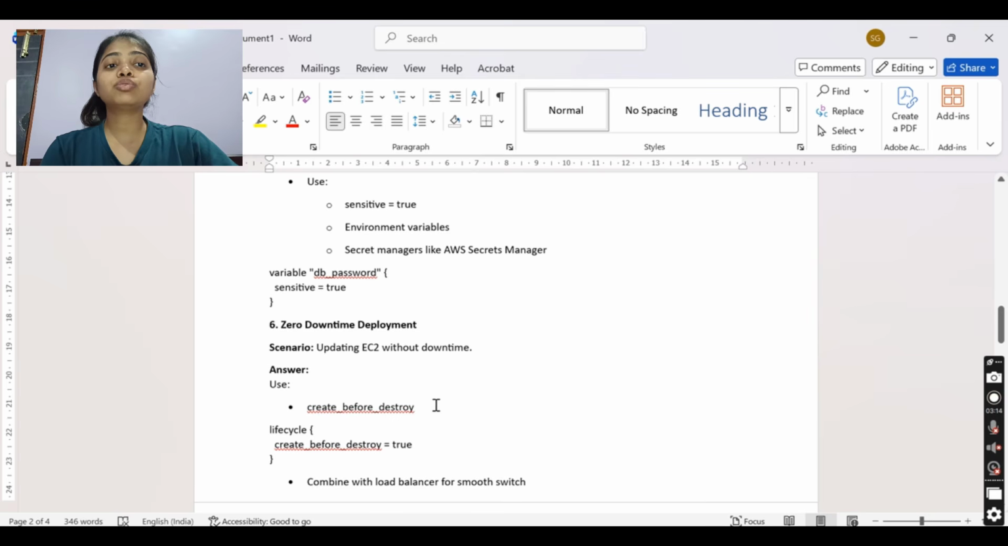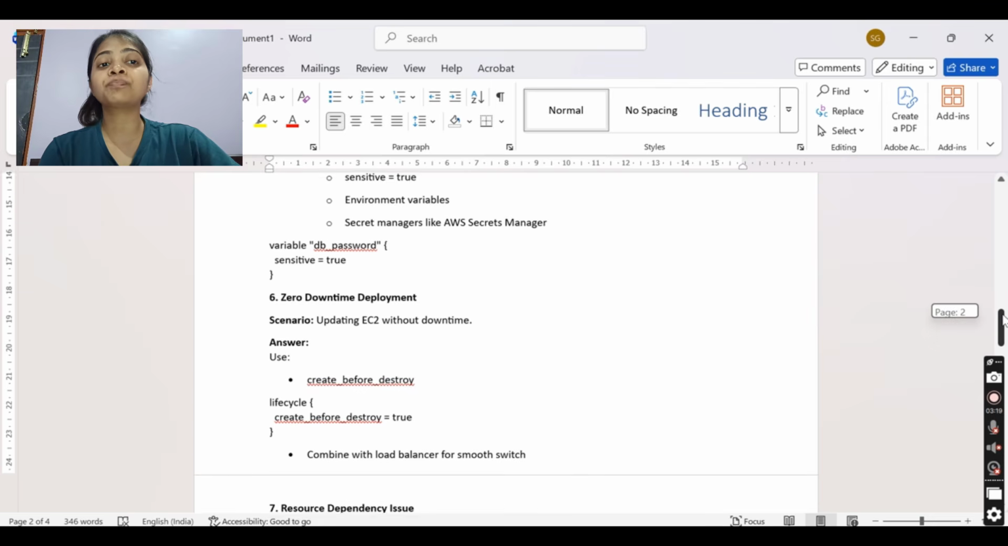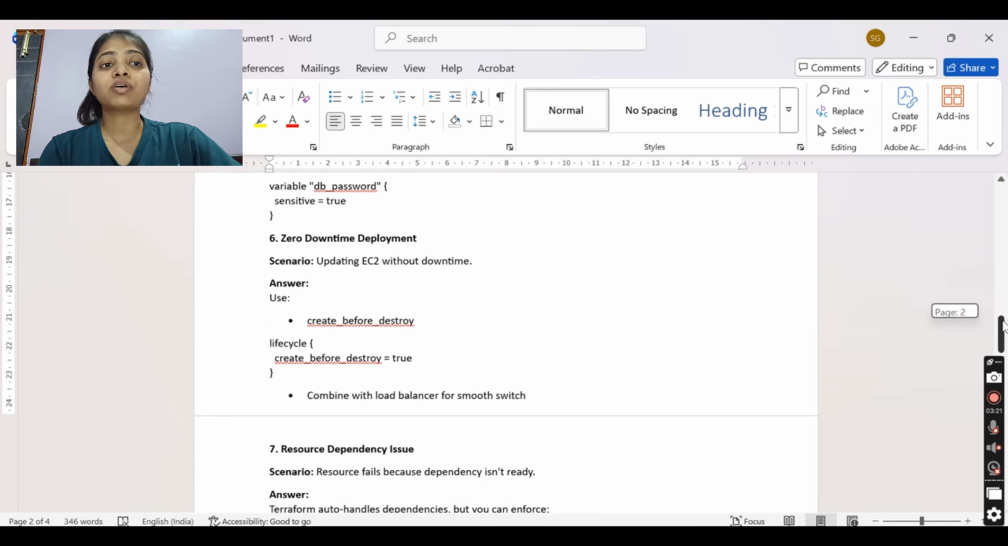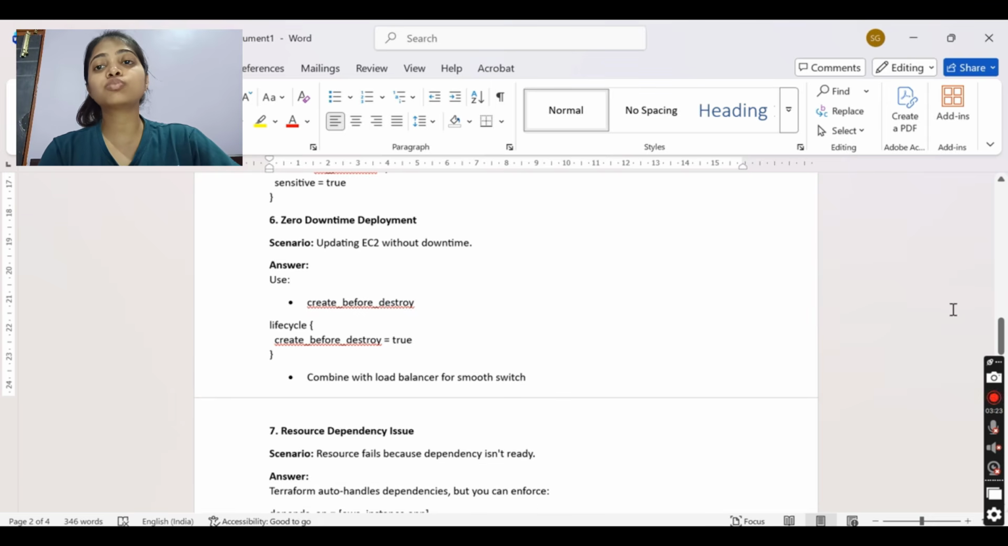Now zero downtime: updating EC2 without downtime. You need to use the create_before_destroy lifecycle. Lifecycle rules you should be very clear about. Combine it with a load balancer for a smooth switch.